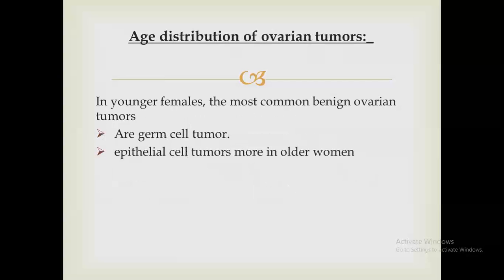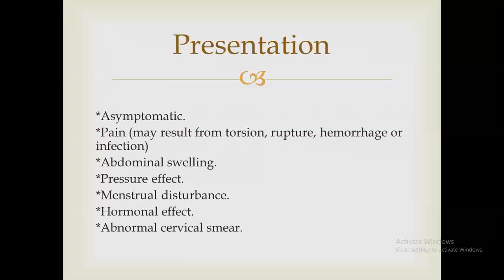Age distribution of ovarian tumors: in younger females, the most common benign ovarian tumors are germ cell tumors, but in the elderly age group, they are epithelial cell tumors. How does a woman with ovarian tumor present? She may be asymptomatic. They may present with pain, with swelling because of pressure effect, because of menstrual cycle disturbances, because of hormonal effect as in androgenic ovarian tumor, and they may present with abnormal cervical smear because of the origin of these tumors.